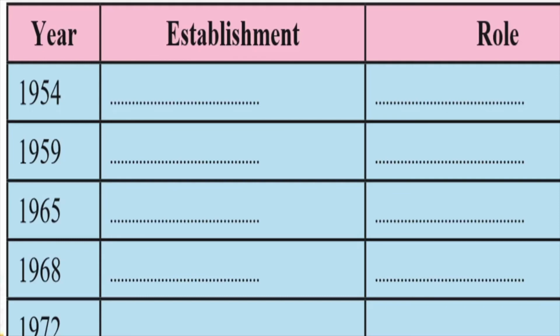Now we will go to one exercise. We have a half an hour slot, children, which we have used most of it. So let us do this particular exercise from your English workshop part before we wind up this video. And very soon I will be putting up another video where we will consider and do the remaining exercises in this particular lesson. So let us complete this grid. I would want you to pause your video and look into your textbook and try to figure out what were the establishments which came into existence in these particular years and what was their role. Okay, and then you can check your answers with mine. So come on, let's start.